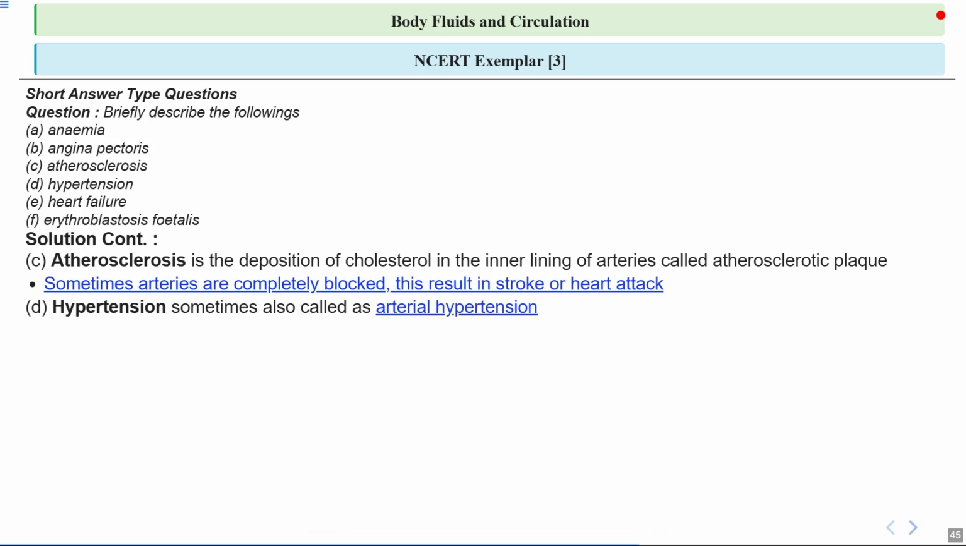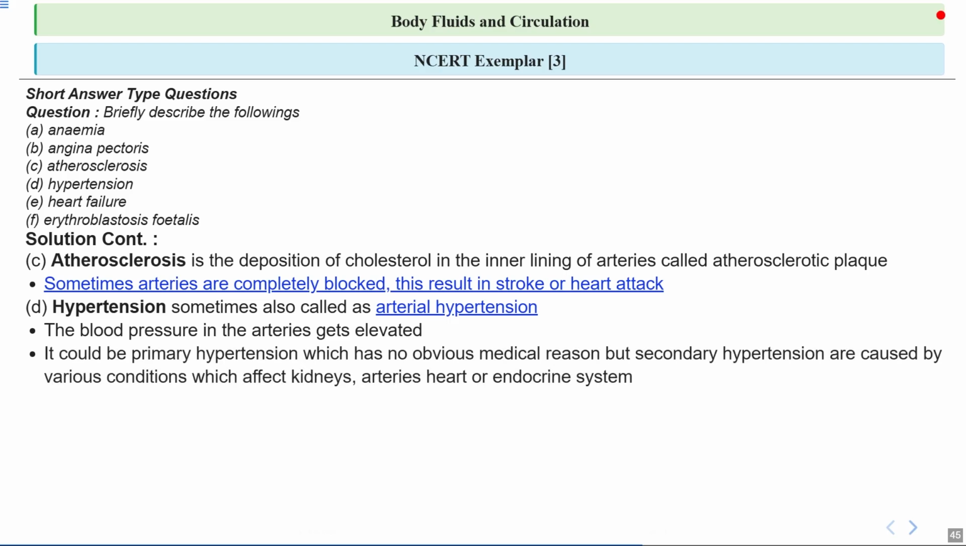Now let's talk about hypertension, which is commonly known as arterial hypertension. This simply means high blood pressure in the arteries. Think of it as the pressure in a garden hose being too high, which can strain the hose and cause problems over time. In hypertension, the blood pressure inside the arteries is higher than normal. This extra pressure puts stress on the walls of arteries, just like too much water pressure can damage a hose. It could be primary hypertension, which has no obvious medical reason, but secondary hypertension is caused by various conditions which affect the kidneys, arteries, heart, or endocrine system.